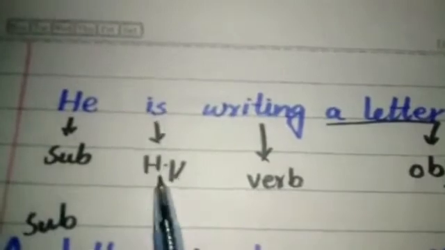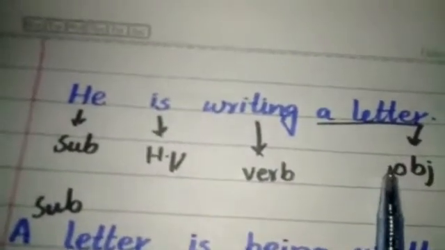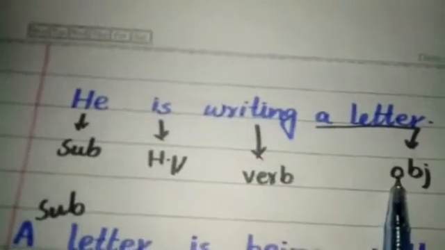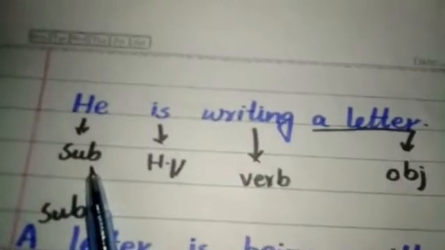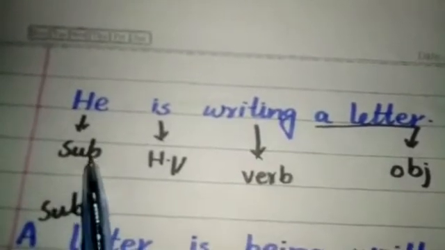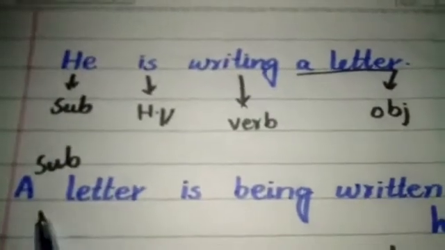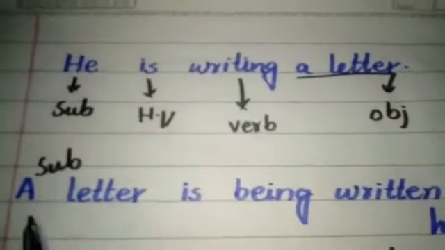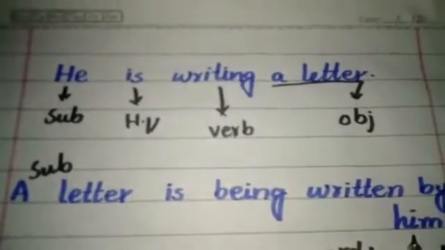He is the subject, is is the helping verb, writing is the verb. A letter is our object, and as we have discussed, in the passive voice sentence our object will change into subject, and our subject will change into object. The passive voice of this active voice sentence is: a letter is being written by him.